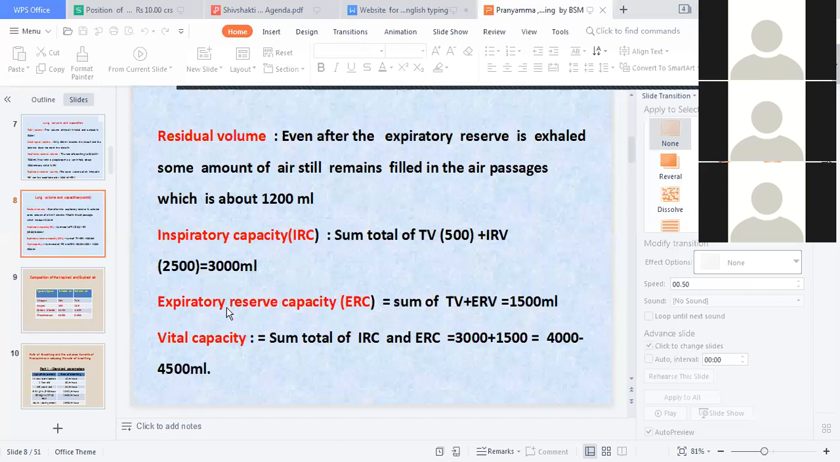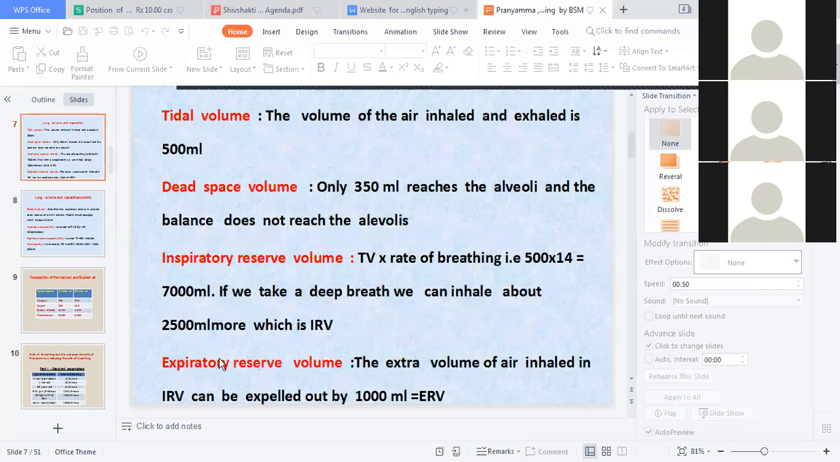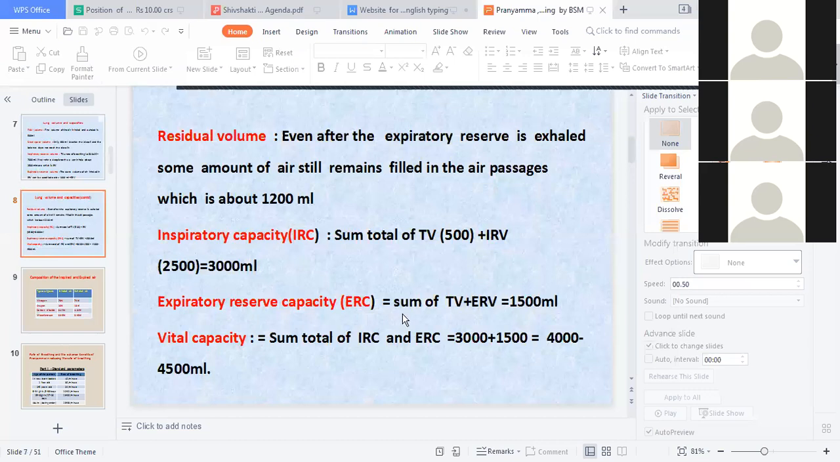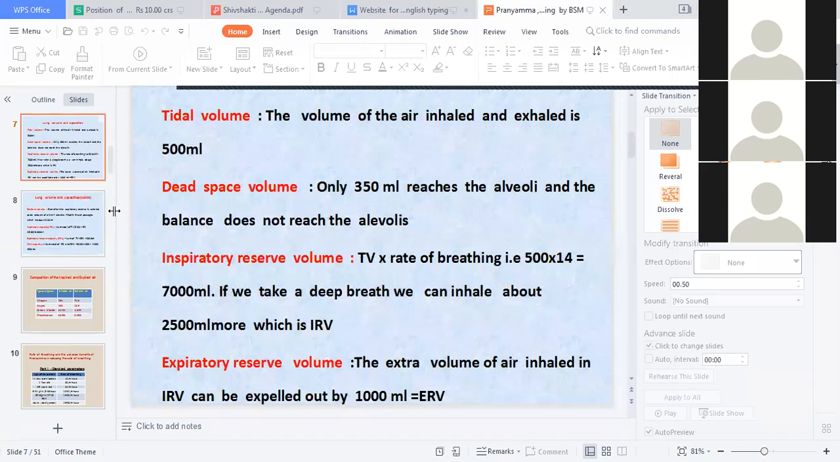What is the expiratory capacity? Sum of tidal volume 500 ml plus expiratory reserve volume. कितना है? 1,000. So expiratory capacity is 1,500, ERV plus TV. Okay. Any difficulty, please?